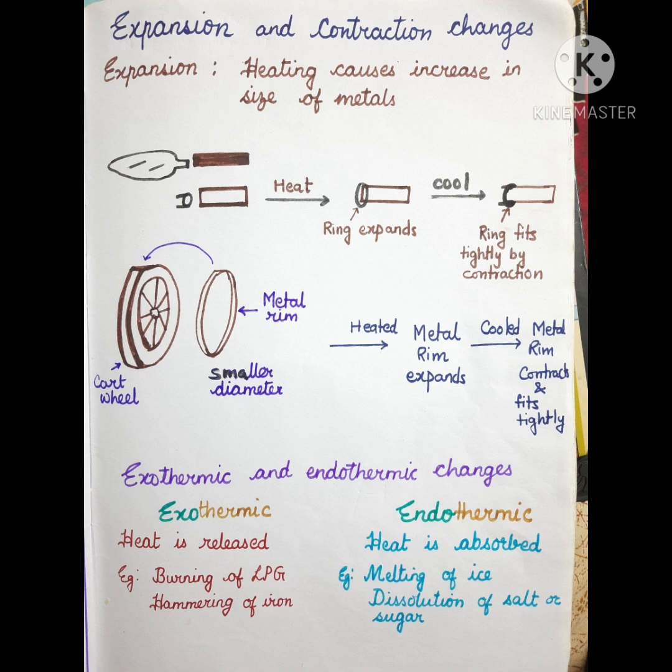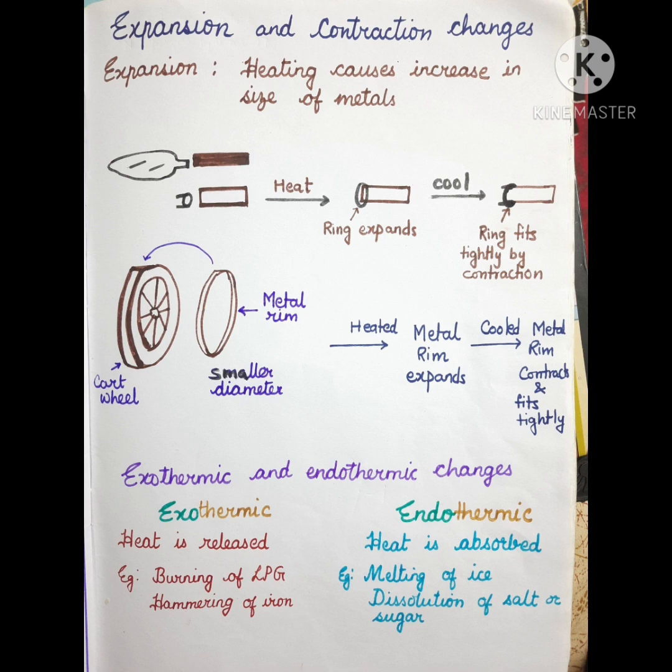Heat is released, for example, when we burn fuels, when we burn an LPG cylinder. We get a flame, and from that flame, heat is produced, right? Similarly, hammering of iron means beating of iron. When we beat an iron rod or iron plate, it gets heated after some time.